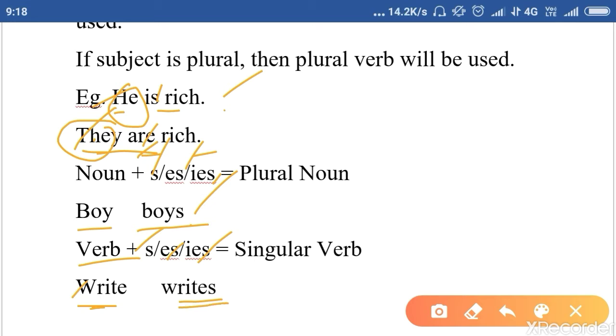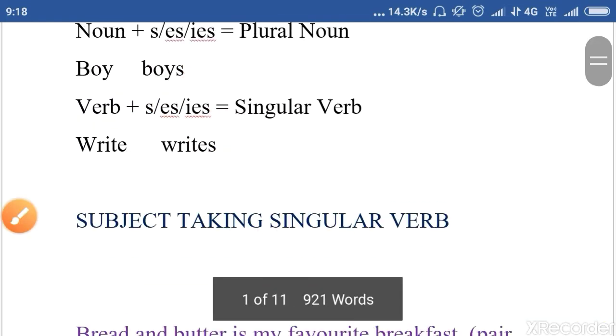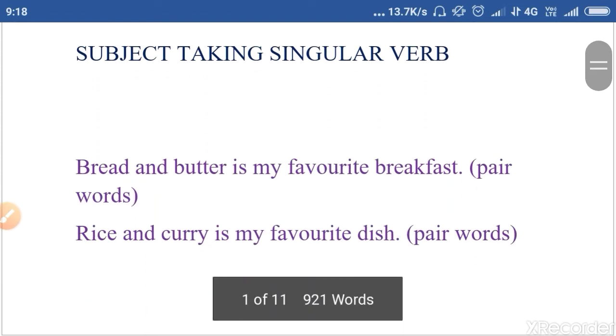Don't get confused, students. If you want to make a noun plural, you have to use s, es, ies. And if you want to make a verb singular, right, then you have to add s, es, ies. Okay, he writes a letter. So "writes" is a singular verb.